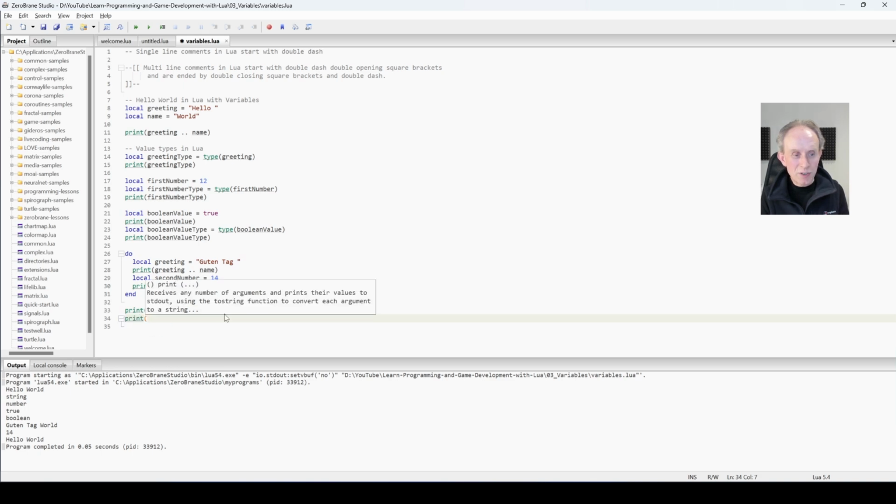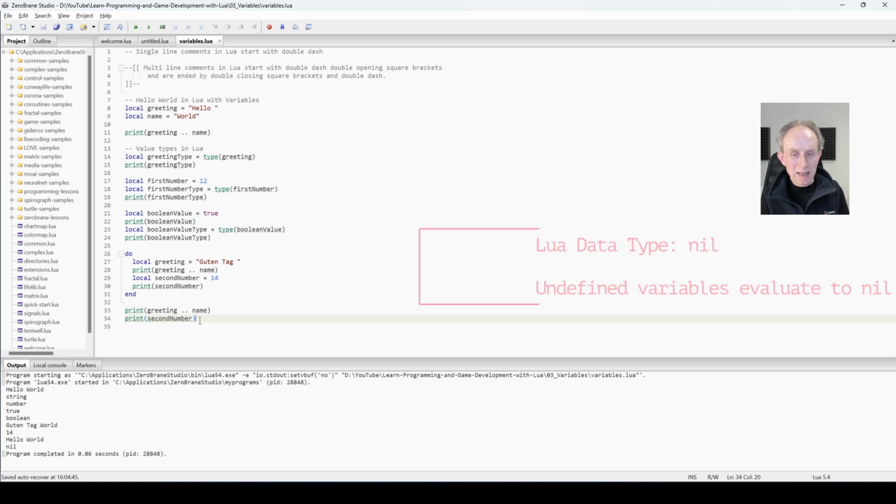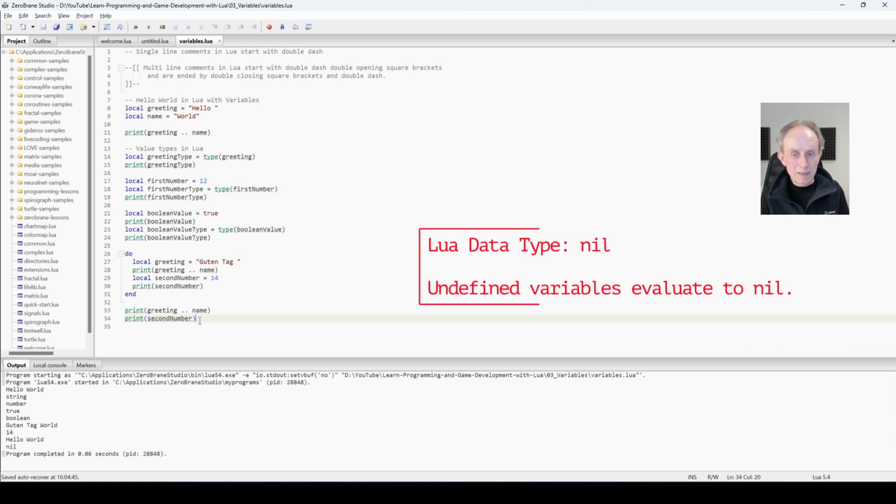Remember, it's now out of scope. That means it actually doesn't exist. So you can see the autocomplete is not helping. But what do you think will happen now? Well, what happens now is nil. And what that means is second number doesn't exist. That's actually quite a useful thing to be able to test, but we'll see that in future tutorials.